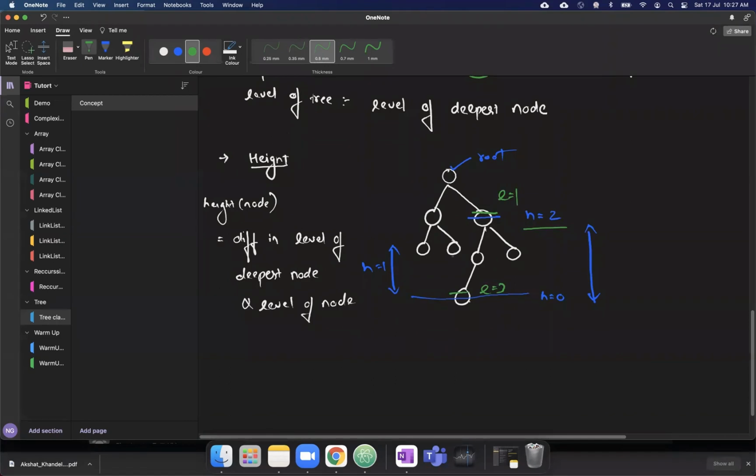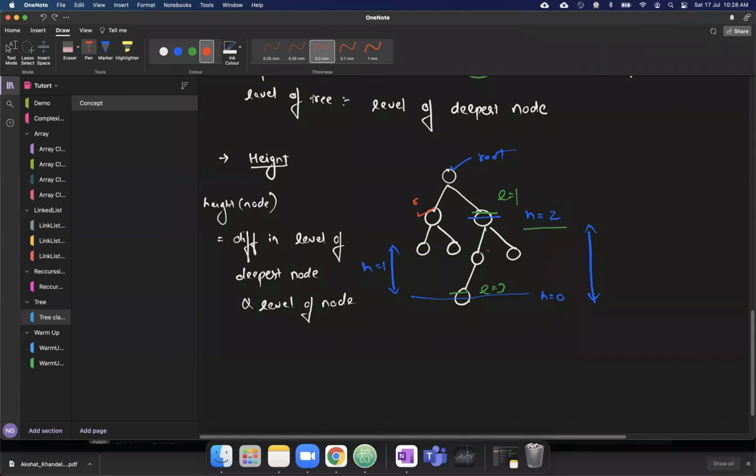Another important thing is, as I told you, height is always relative to the root. In a tree, every node is a root itself. So hypothetically, if this is my root, then height will be considered based on this. If this is my root, then height will be considered again based on this. So the height of a node is relative to the root.